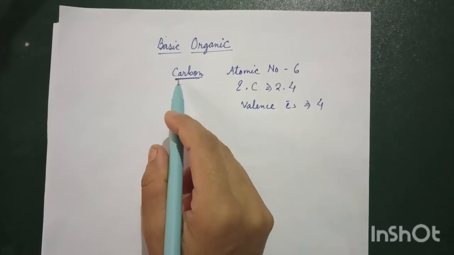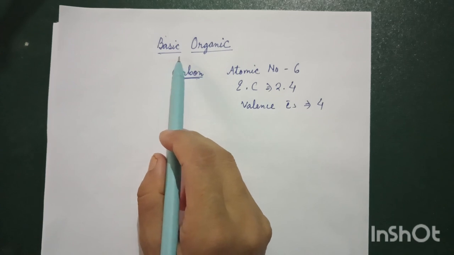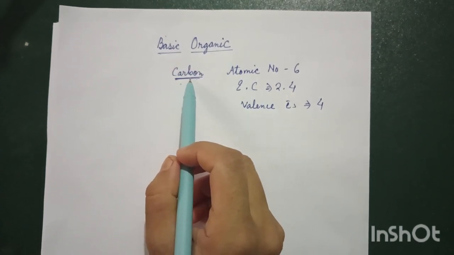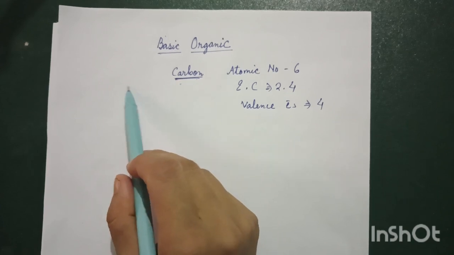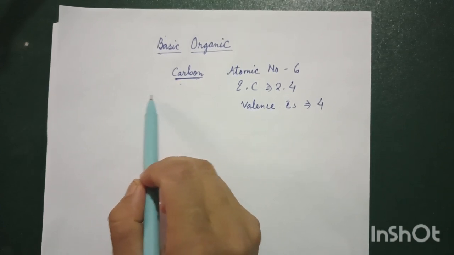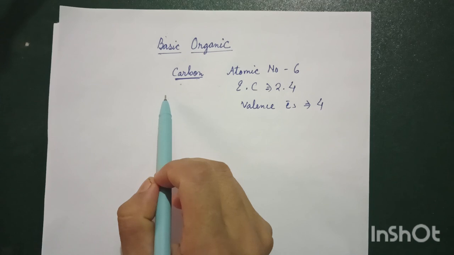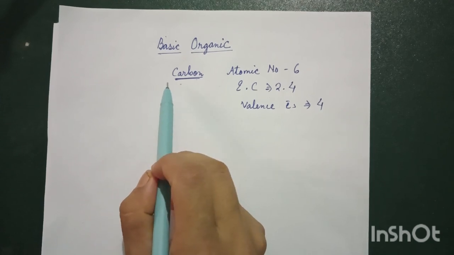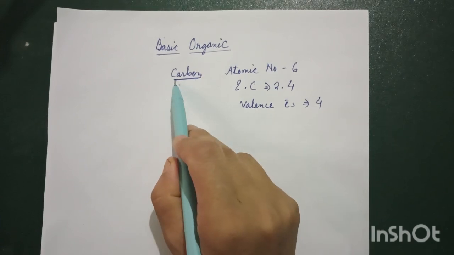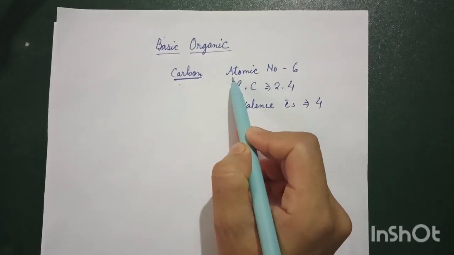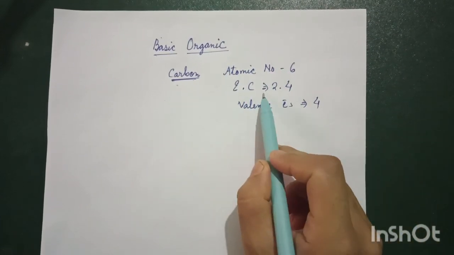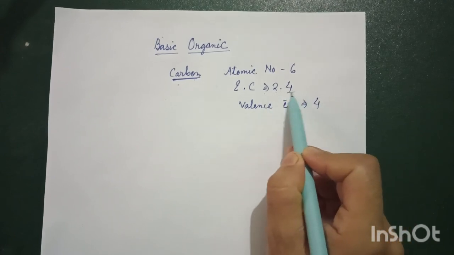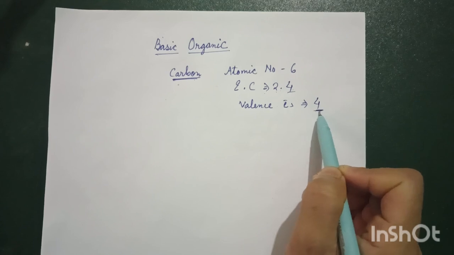That is why I have started with carbon. When we say organic chemistry, we are going to study mostly carbon compounds. When I say carbon compounds, we are going to deal with carbon-oxygen bonds, carbon-hydrogen bonds, carbon-nitrogen bonds, carbon-sulfur bonds. So we are going to deal with all those carbon compounds. Here I have started with carbon, C. All of you know its atomic number is 6. The electronic configuration I have written in this form, 2,4. Valence electrons is 4. So we are going to start from here itself.